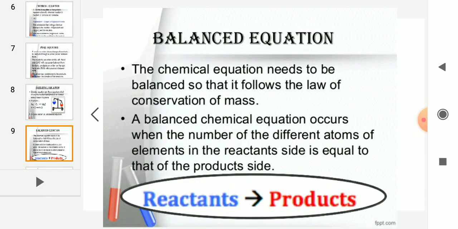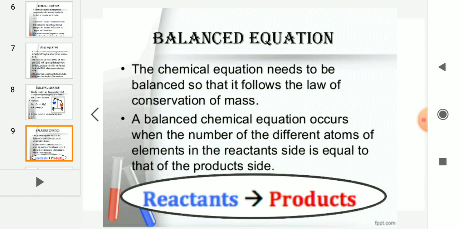Let us see what a balanced equation is. Always, as I told you, the chemical equation needs to be balanced. So, it follows the law of conservation of mass. Once you just recollect what the law of conservation of mass is. What is the law of conservation of mass? Matter can neither be created nor destroyed. So, here also, when